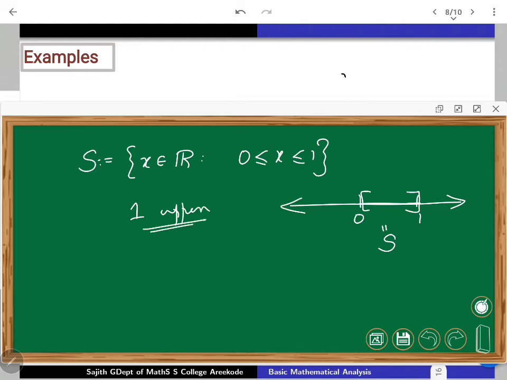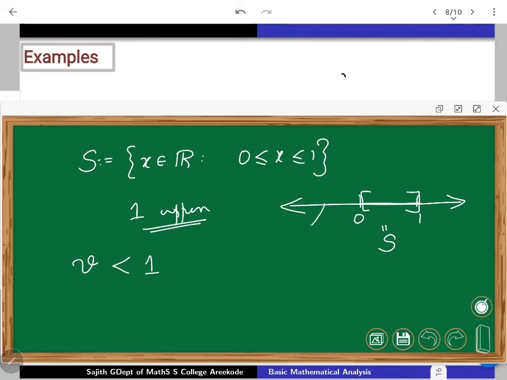Once it is a bounded above set, the question arises whether the supremum exists. In fact, a moment's thought will give you that 1 itself is going to be the supremum, the least of all upper bounds. How to prove that? Suppose I take a V. I can use the previous lemma. If I take a V which is less than 1, it is not going to be an upper bound of S. Can I prove that?